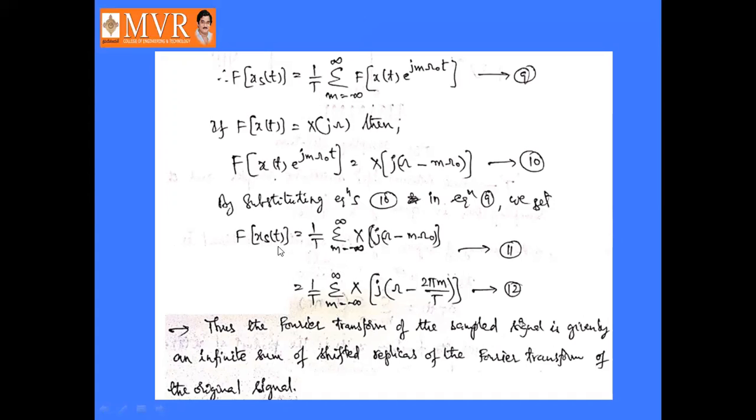So the Fourier transform of the sampled version of the given signal x(t), that is xs(t), is equal to 1/T times the sum from m equals minus infinity to infinity of X(j(ω − (2π/T)m)). That is nothing but the infinite sum of shifted replicas of the Fourier transform of the original signal.